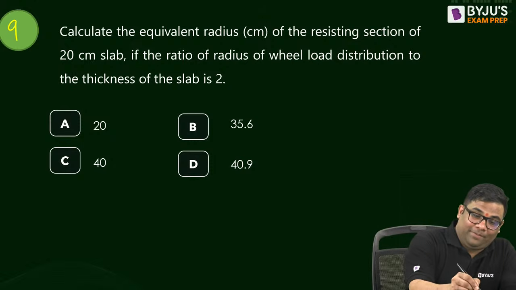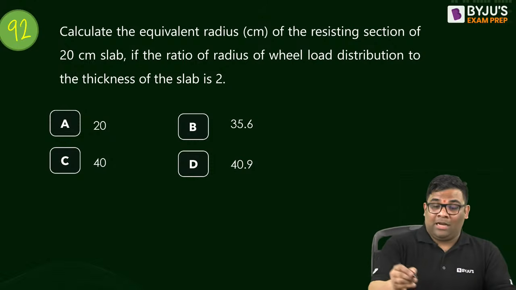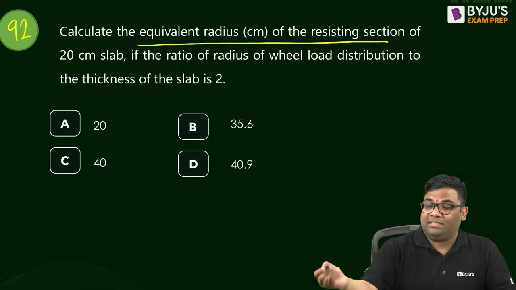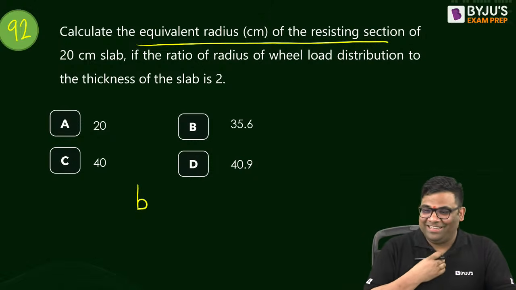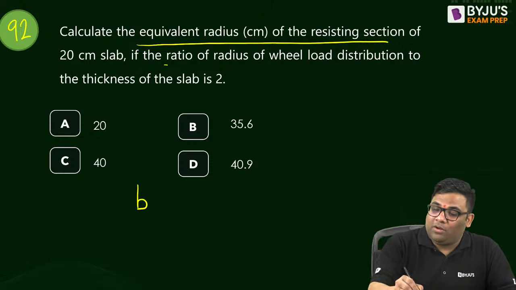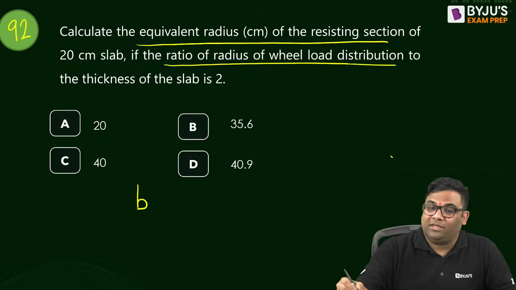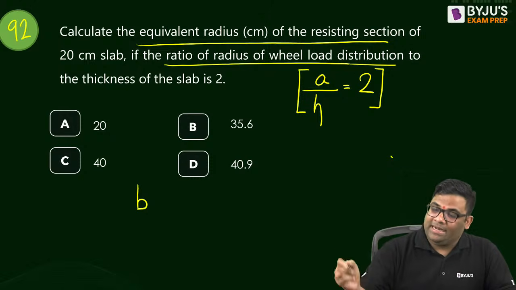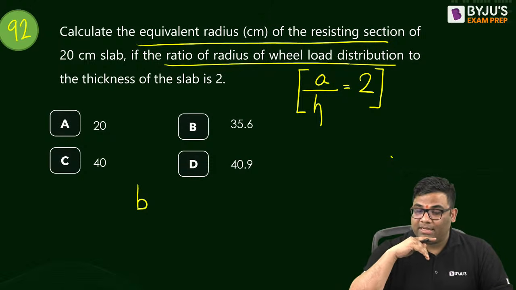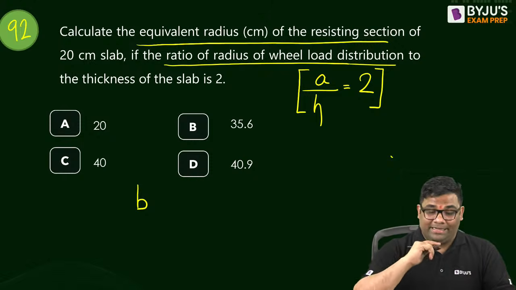92nd. Calculate the equivalent radius of resisting section B, if the ratio of the radius of load distribution A and the thickness of slab H is 2. So what is the equivalent radius?